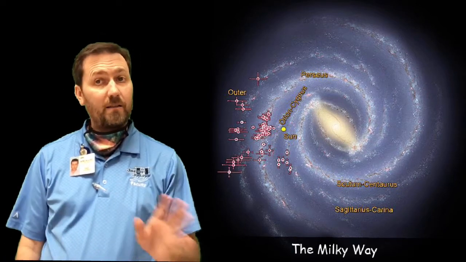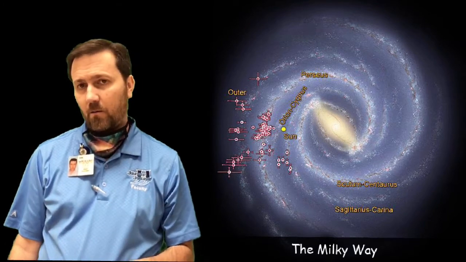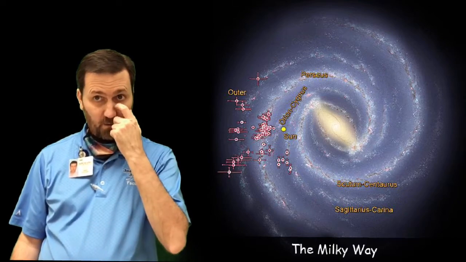Our galaxy is the Milky Way, and Mr. Gilner's favorite candy bar is the Milky Way. So the Milky Way galaxy is where we are, because if you look up in the sky, people said, well, that looks like spilled milk. It looks like a Milky Way, a pathway made of milk. And that's where it got its name.